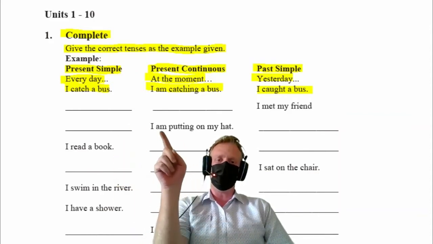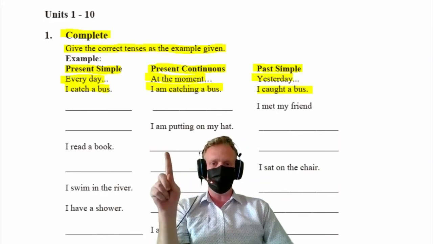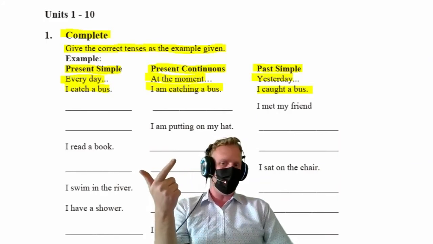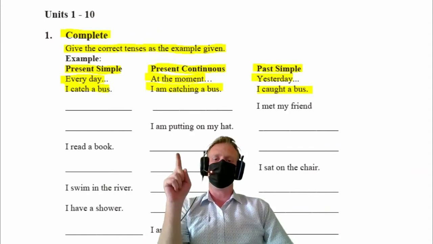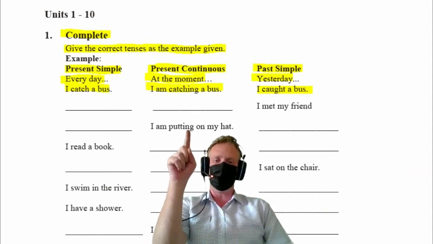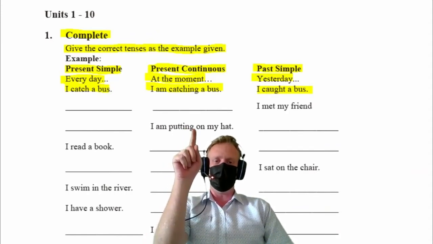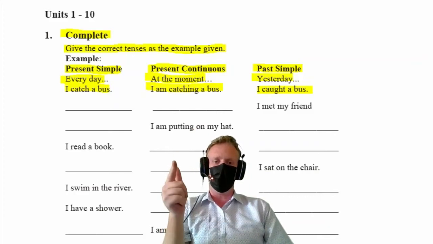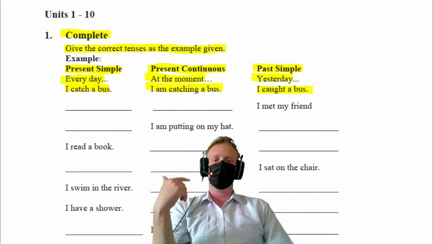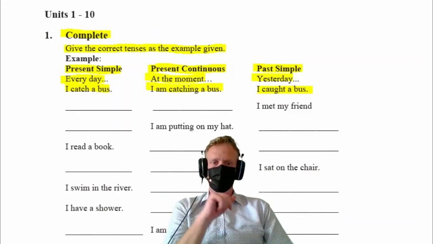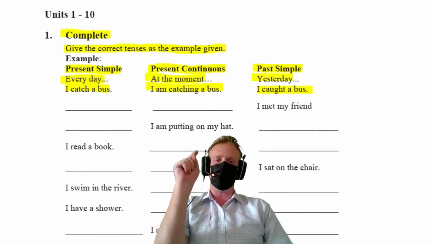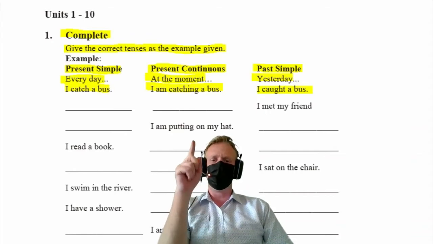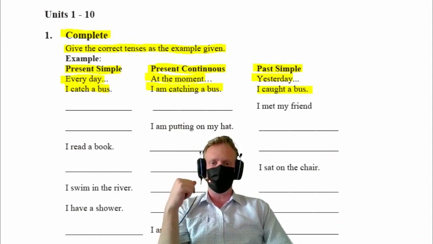The present continuous tense is the subject plus is, am, are plus verb plus ing. Walking, talking, sitting, drinking, meeting, all those types of verbs. So put ing and then of course the object or rest of the sentence.